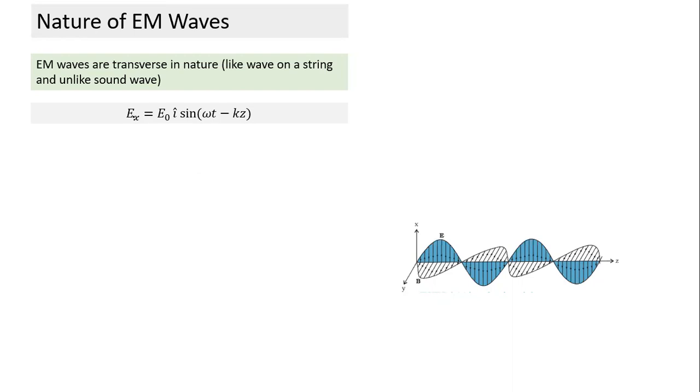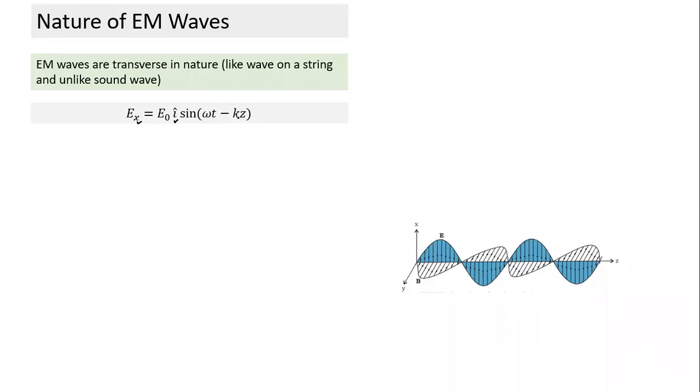This oscillation can be created by oscillating a charged particle. If the charged particle at the source is oscillated with angular frequency omega, the electric field also will oscillate with the same angular frequency omega. In which direction is the electric field oscillating? This I cap indicates the direction of oscillation, and we have used the suffix as well, but actually one of the two is enough. This indicates the electric field is oscillating along the x direction. Omega is the same as the source. And what does minus kz indicate? This term indicates the direction in which the wave is traveling.